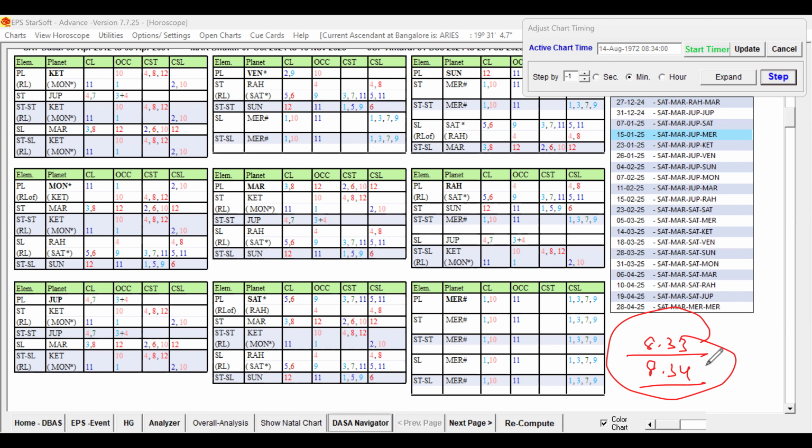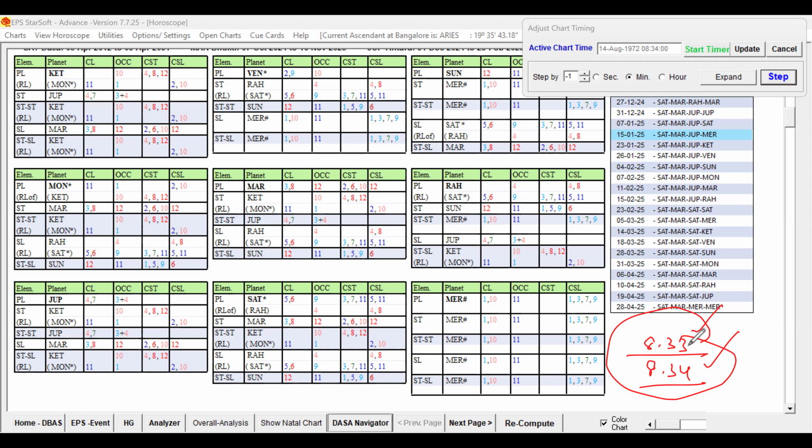Within this, which minute, based on some other life event, we can further fine tune whether 8:30 is fine or 8:34 is fine, or even 8:32 is supportive, right? Only Rahu was not having the CSL, but it was okay.